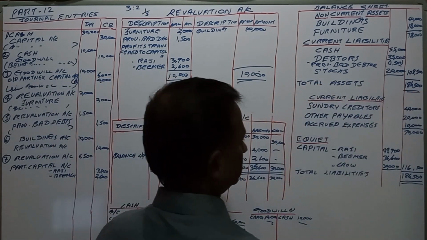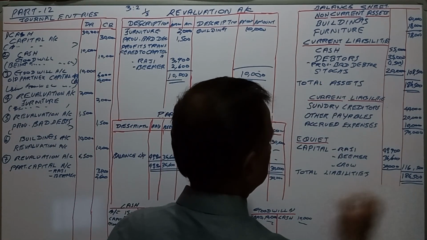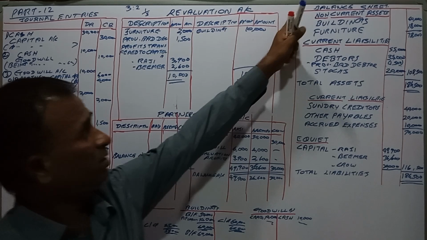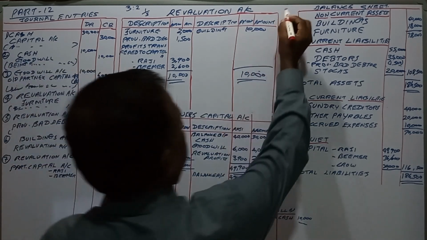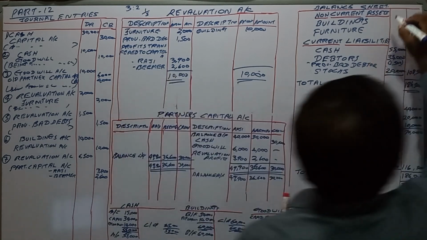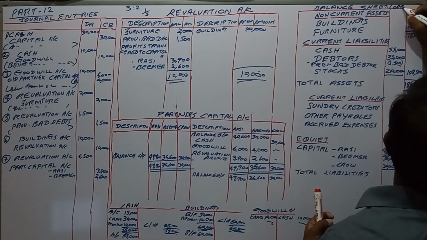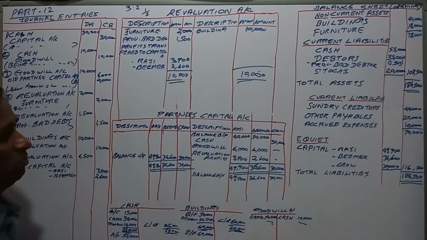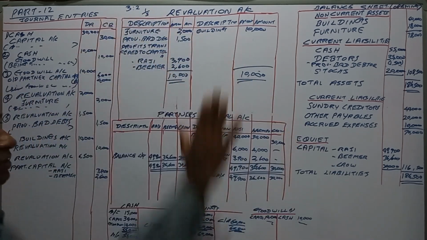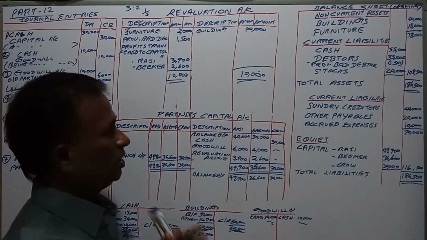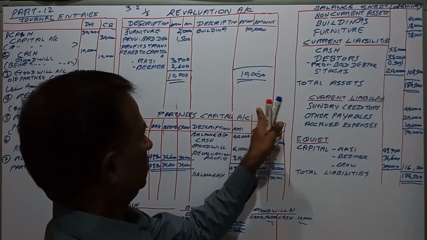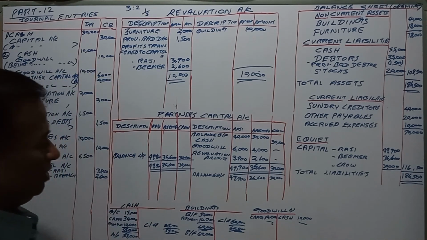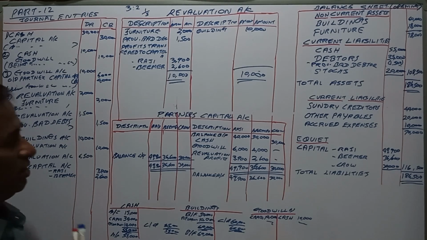Total assets 186,500. Total liabilities 186,500. This is the opening balance sheet. They didn't ask about the new profit sharing ratio, therefore we also did not comment or provide any new profit sharing ratio. So kept it as it is, and this is the one they have asked.